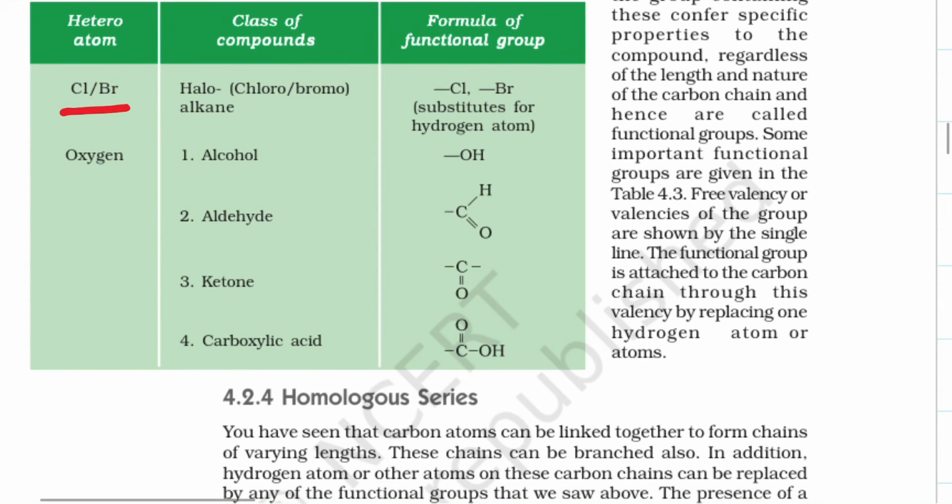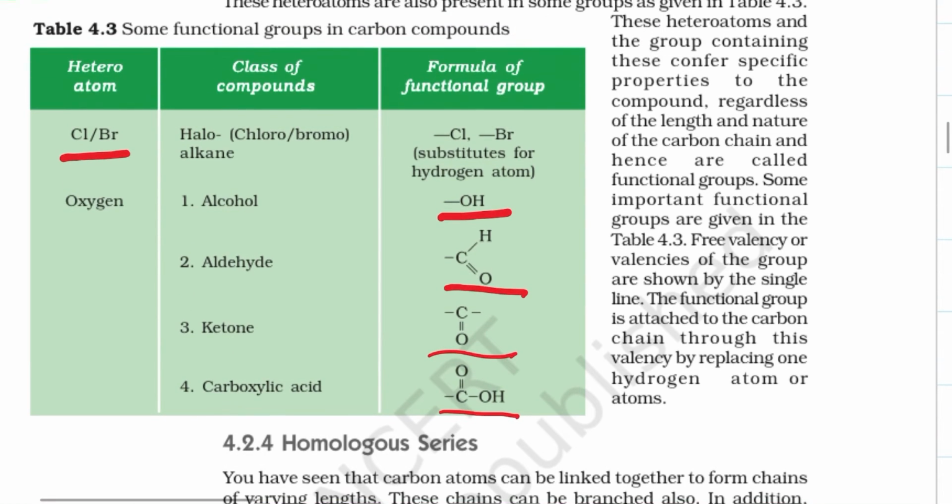In the same way, oxygen: OH is alcohol, CHO is aldehyde, C double bond O is ketone and C double bond OOH is called the carboxylic group. So these heteroatoms and the groups containing them confer specific properties on the compound regardless of the length and nature of the carbon chain, and hence they are called functional groups.